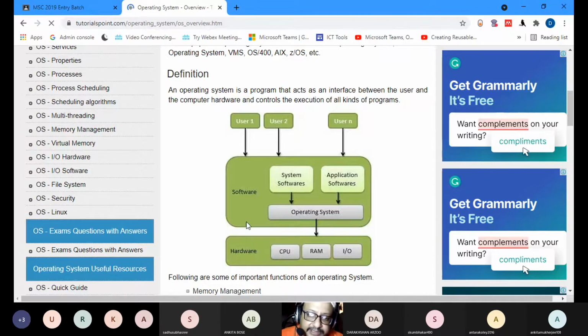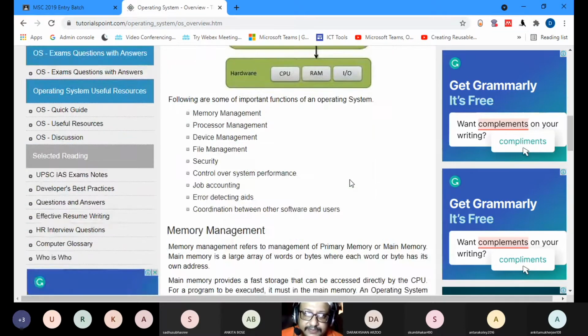So your operating system in this flowchart lies in this region. There is a set of software which runs the system. There is a set of software which runs applications. Both of them work on the operating system, and the operating system eventually gives your results to the CPU, RAM, input output devices.